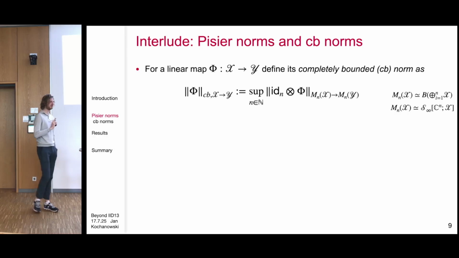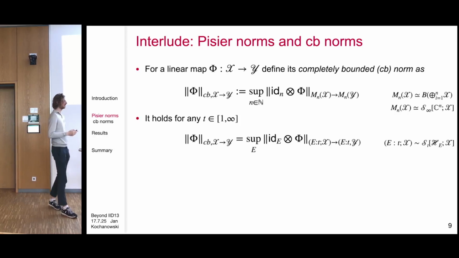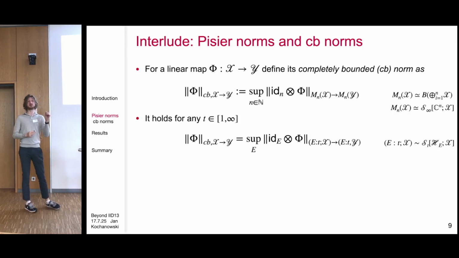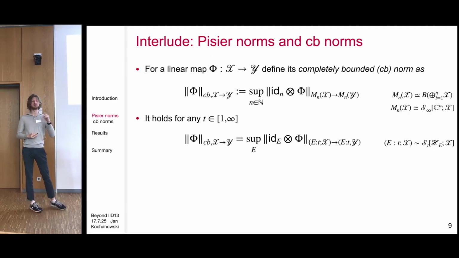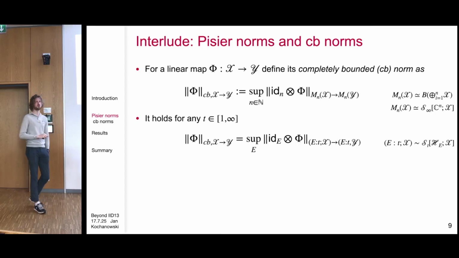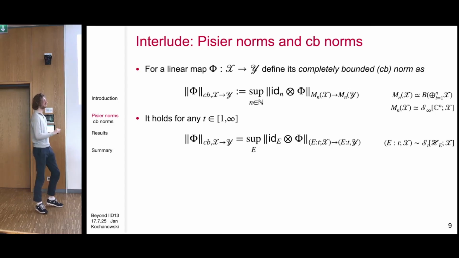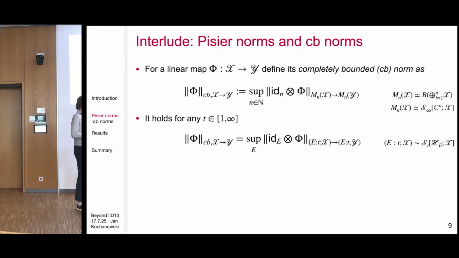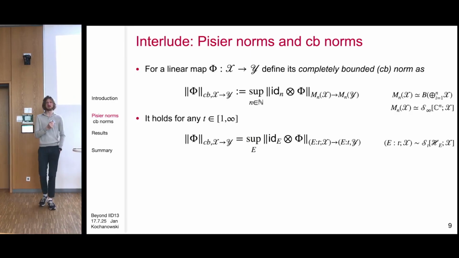But now there's a very nice result by Pisier that says this index on the ancilla system doesn't matter, as long as it stays the same. So in fact, the completely bounded norm from X to Y is the same as the supremum over all ancilla systems of some index t on my ancilla system, X, to some index t on my system Y. And here, this is